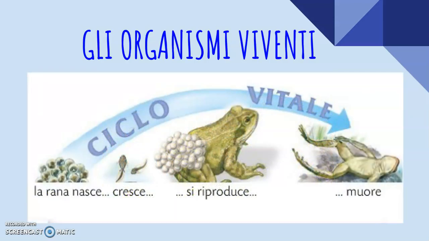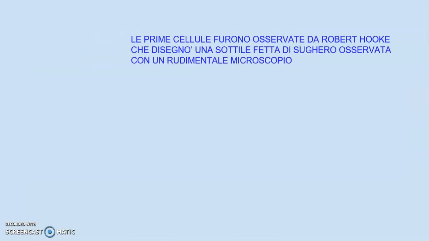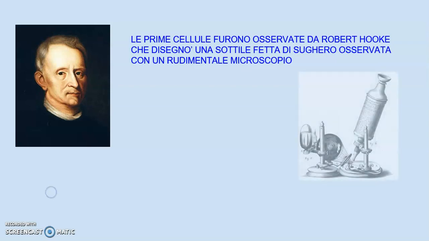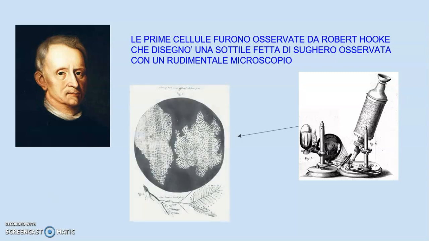The first cells were observed in 1665 by the English scientist Robert Hooke, who drew a thin slice of cork observed by a simple microscope. Hooke noticed a lot of small holes that reminded him of small cells. That's why he called them cells. In the next centuries, it was discovered that the cell is at the base of all living beings.